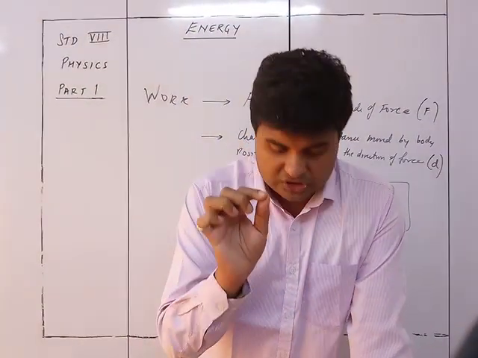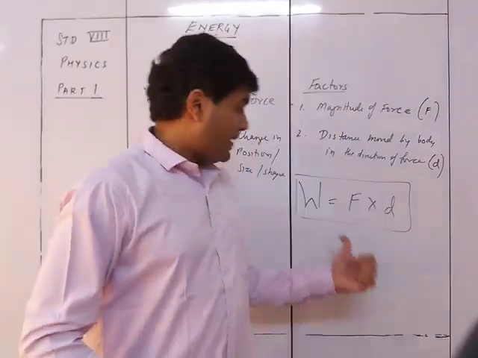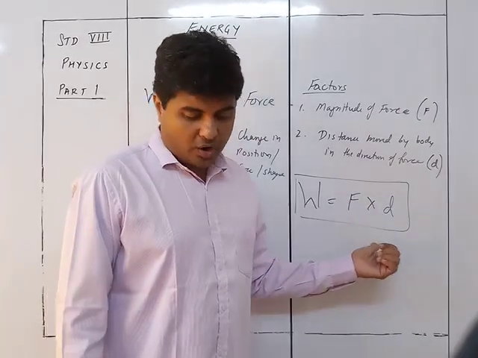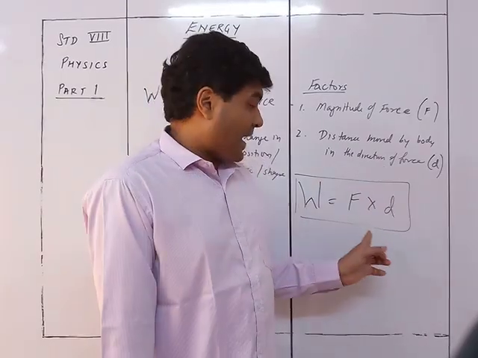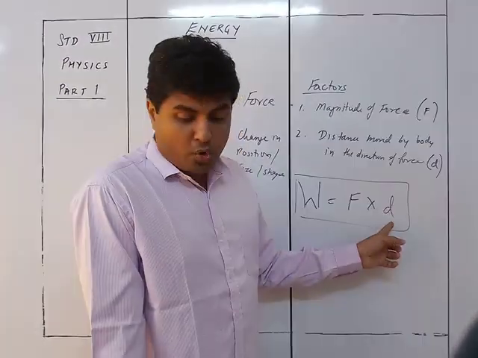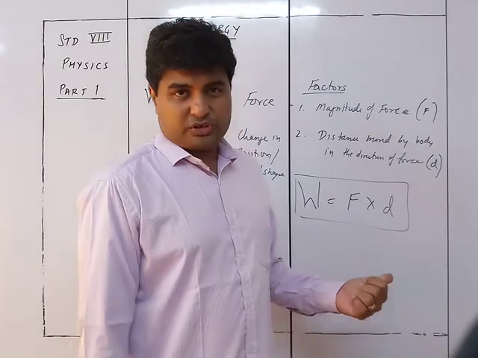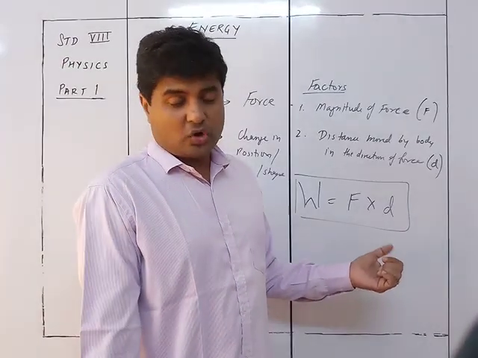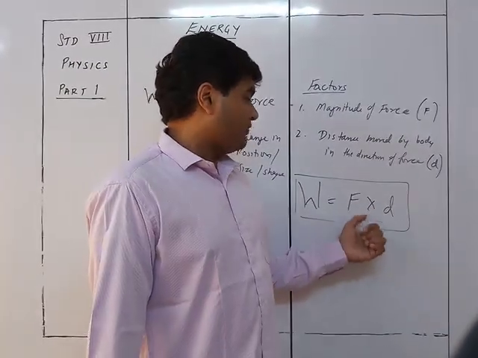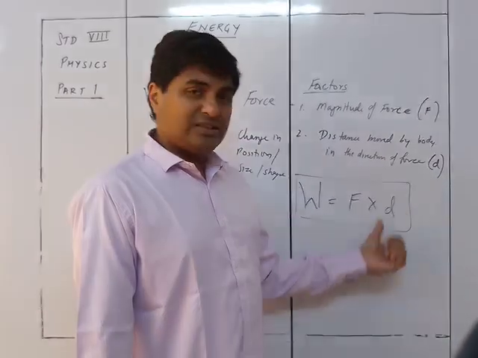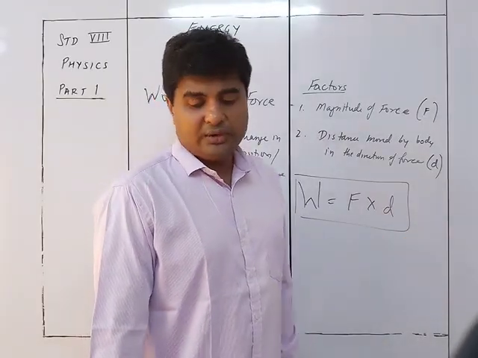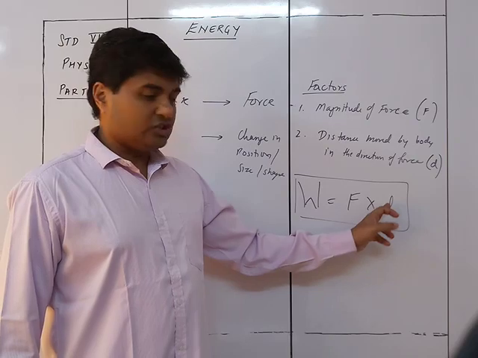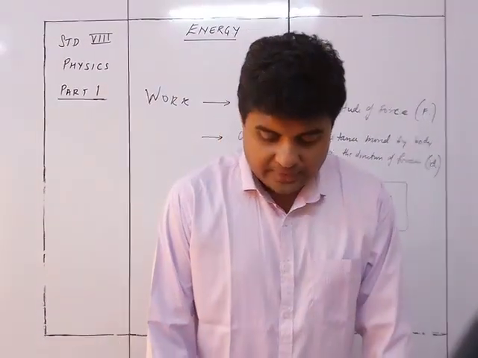Work done by a force on a body is equal to the product of the force applied and the distance moved by the body in the direction of the force. That is, work done is equal to force into distance moved by the body in the direction of the force.